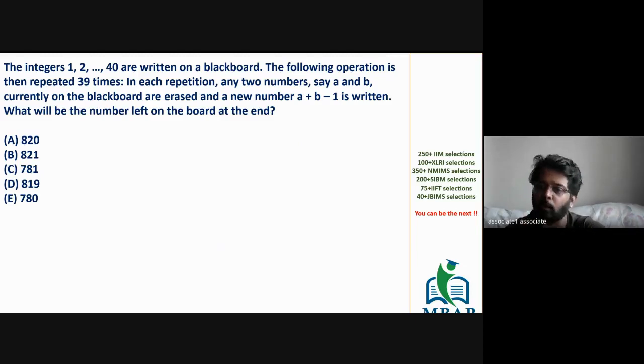Whatever you add, howsoever you add, the value will remain the same. The only change you are making in the actual sum is that instead of A plus B, you are replacing with A plus B minus 1. How many times are you doing this? Whenever you add A plus B 39 times, it is nothing else than the sum of the first 40 natural numbers.